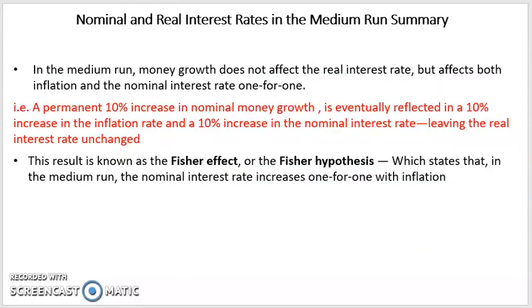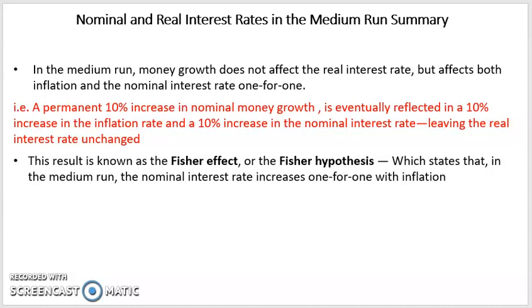So let's summarize on this. The summary we can draw from this is that in the medium run, money growth does not affect the real interest rate, but affects both inflation and nominal interest rate one for one.